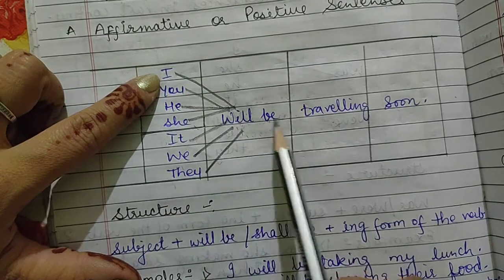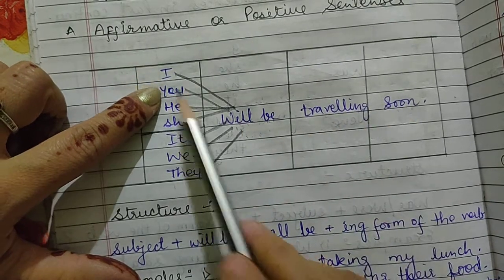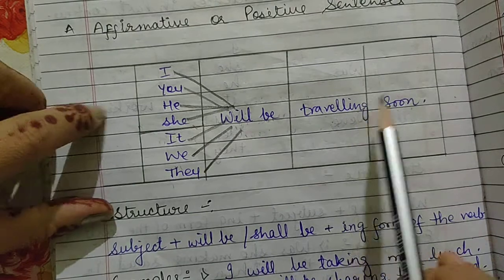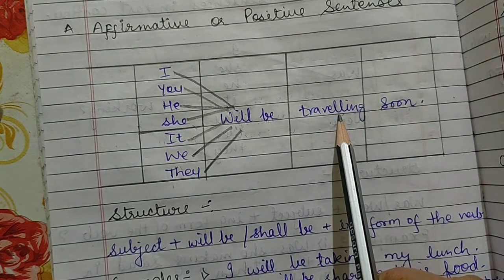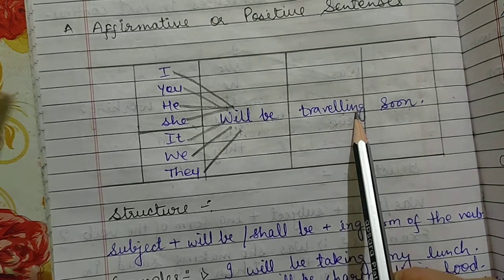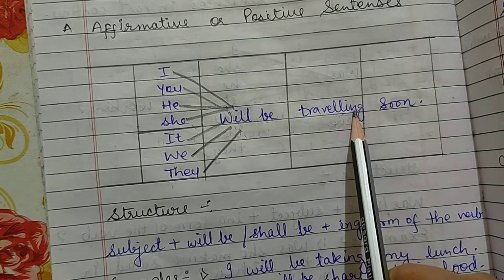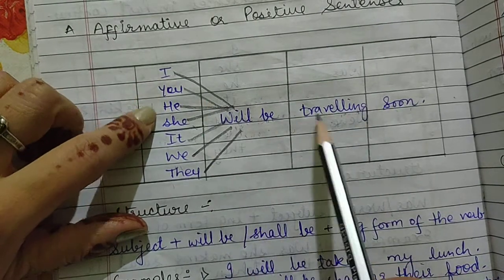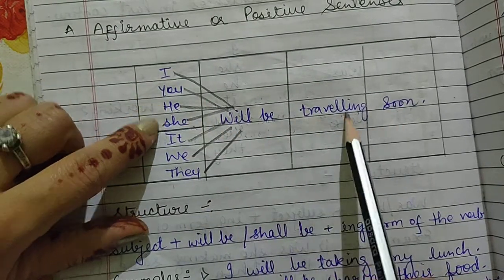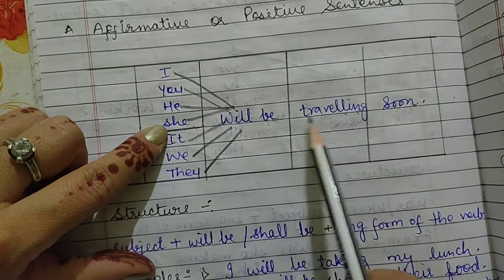I will be traveling soon. Soon is your object. Travel is your verb in the main form, and the ing form we have added according to the continuous tense. I will be traveling soon. You will be traveling soon. He will be traveling soon. She will be traveling soon.